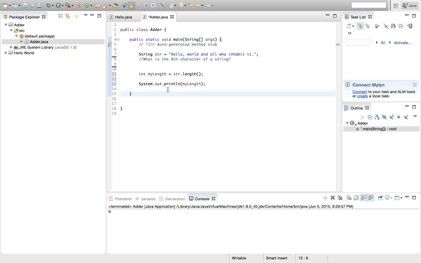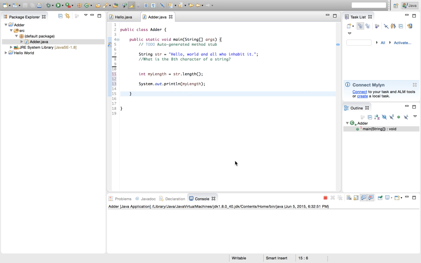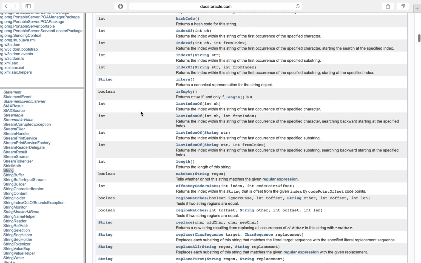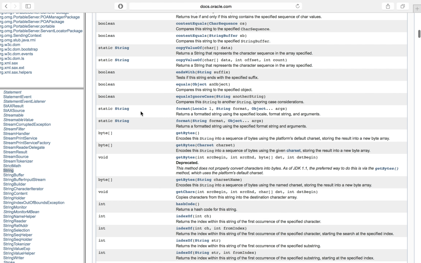So ideally this should tell us the length of the string, how many characters are in it. And let's see, 36. So it's nice that there are 36 characters in this string, and that includes white space, that includes everything. That's another pretty useful one. There are a lot of useful ones here.